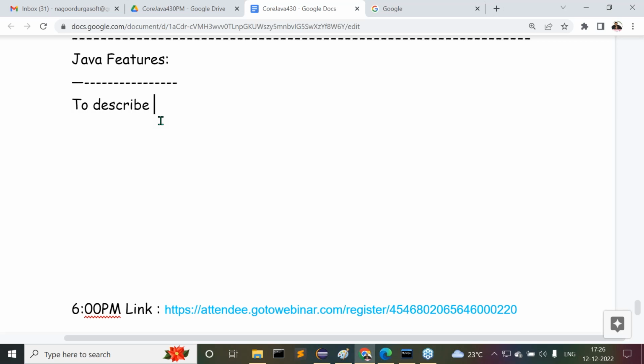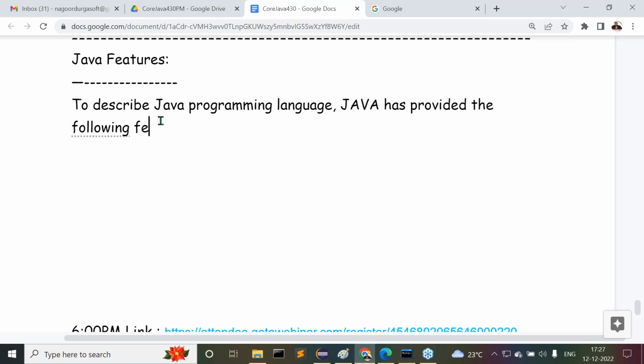To describe the Java programming language. To describe what Java is, Java has provided the following features. What are the various features provided by Java? I'll give a list of features to you. Now try to understand this list.